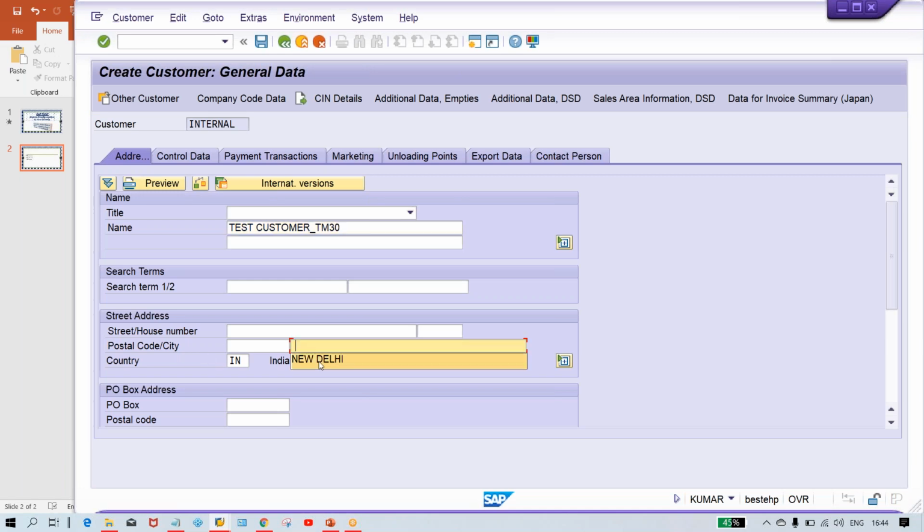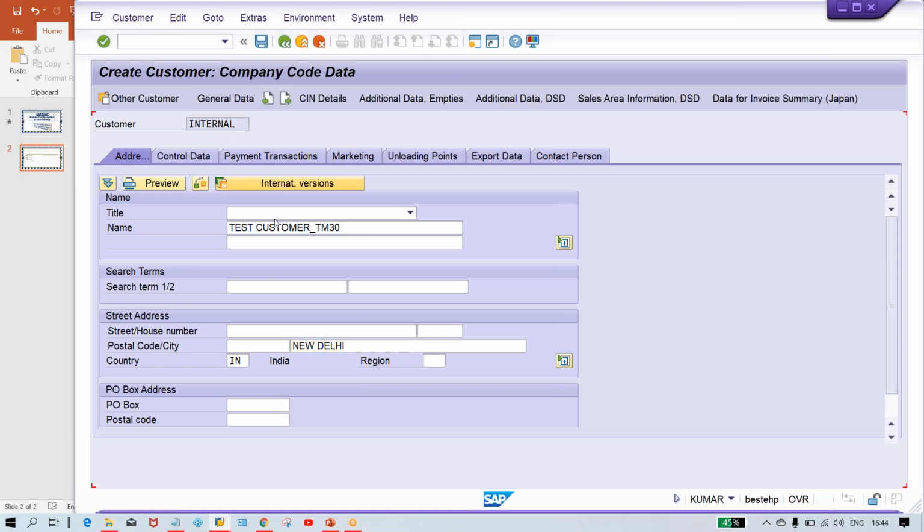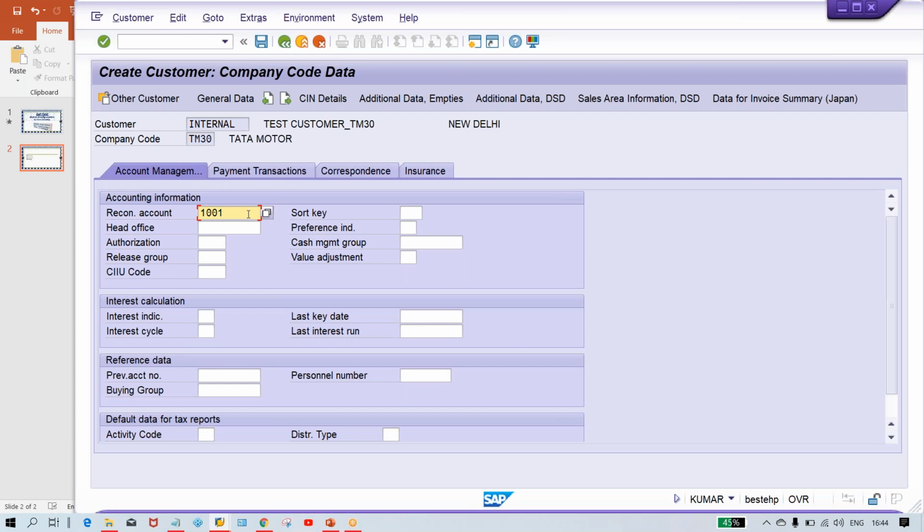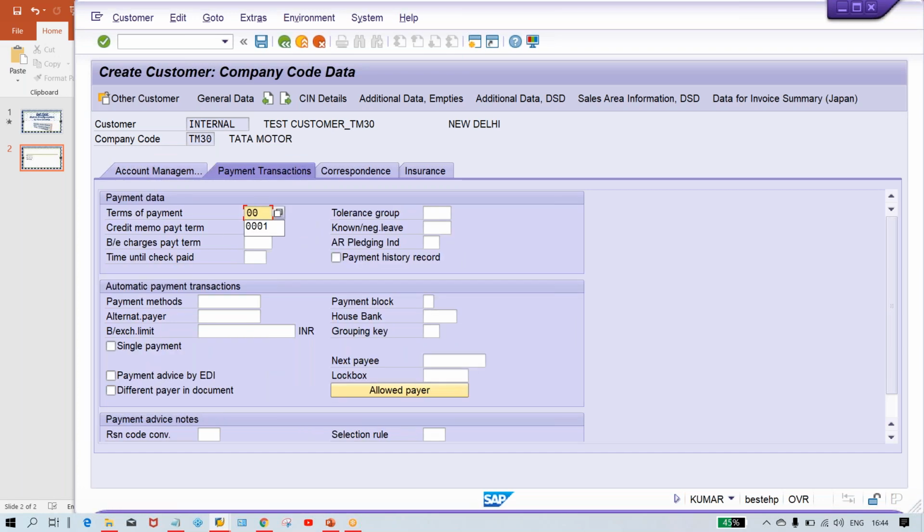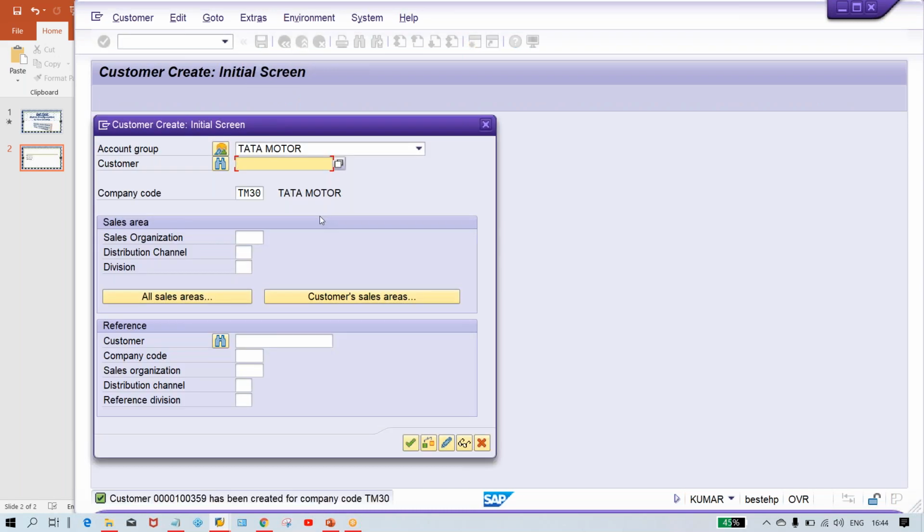Okay, apart from this, if you want to give certain details, only give the mandatory things. 1001 is the reconciliation account. For terms of payment, give the standard one and save it. The correspondence field is where we are going to give the dunning and all. So dunning configuration is not completed yet. What we have done, guys, is the account receivable basic settings, and the customer is also ready.